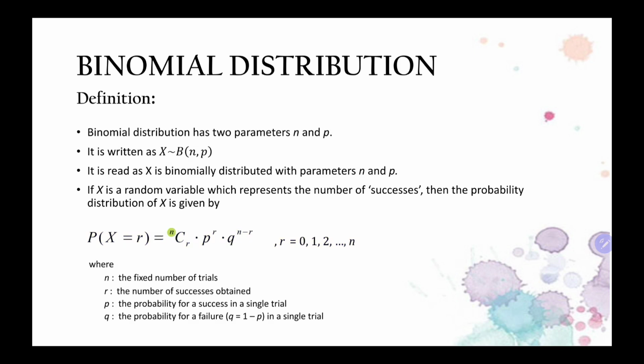Where n is the fixed number of trials, r the number of successes obtained, p the probability of a success in a single trial, and q the probability of a failure in a single trial. To find q, we just use 1 minus p.